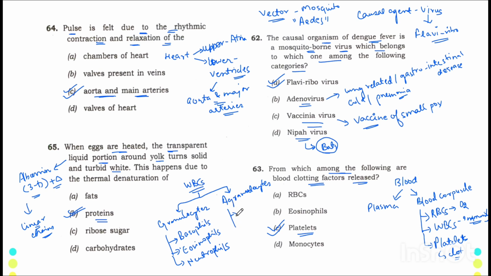And in agranulocytes, we have two. They are monocytes and lymphocytes. Then again, the lymphocyte is further divided into two, that is B lymphocyte and T lymphocyte. That is all that you should know about types of WBCs. So please remember this because this is the new favorite question of the examiner, WBCs. So that is it for this slide. Let's move on to the next slide.